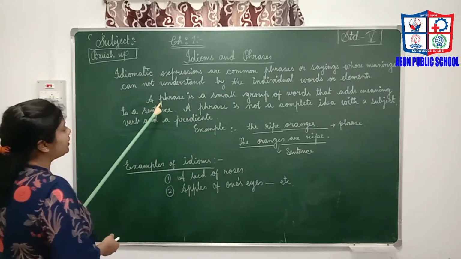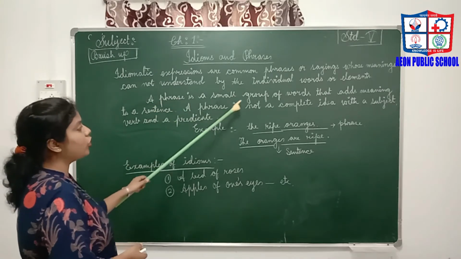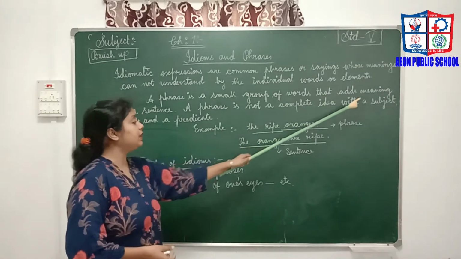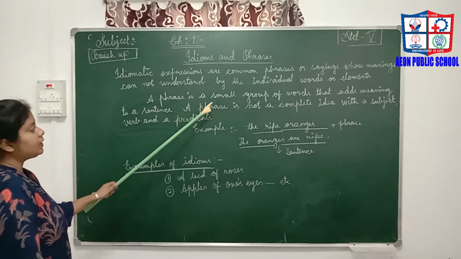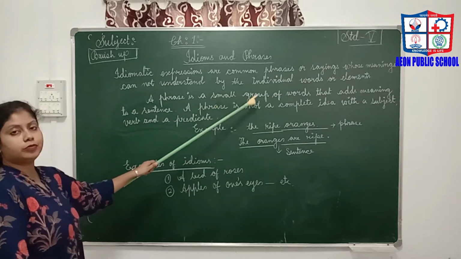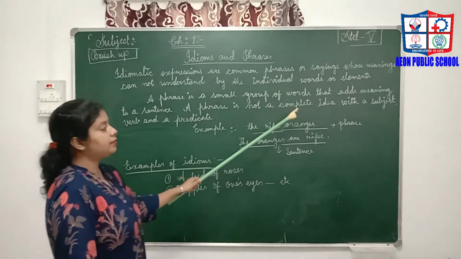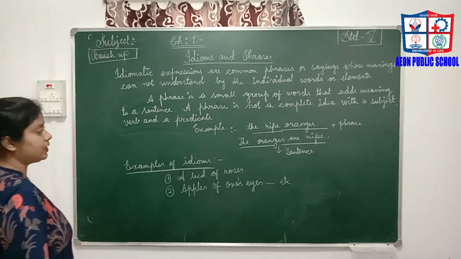And on the other hand, a phrase. A phrase is a small group of words that adds meaning to a sentence. A phrase is not a complete idea with a subject, verb and predicate.